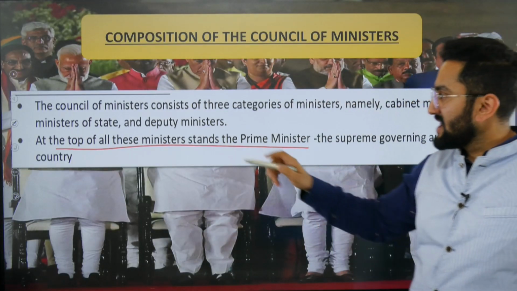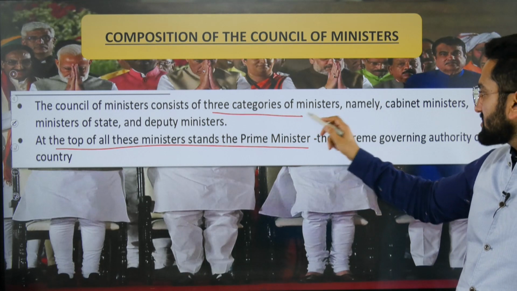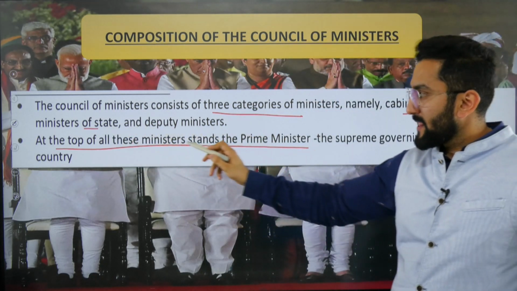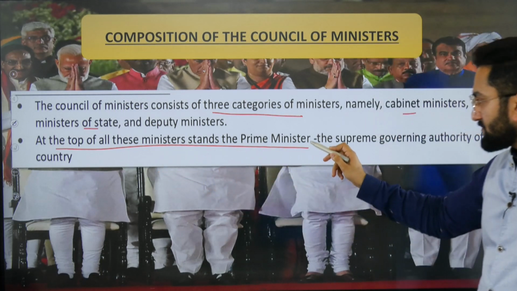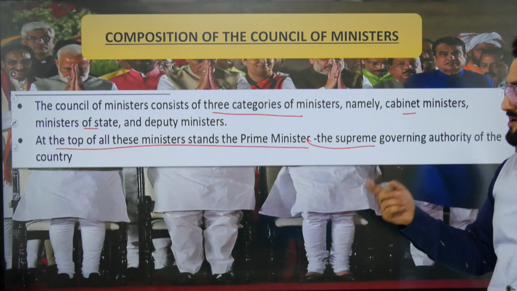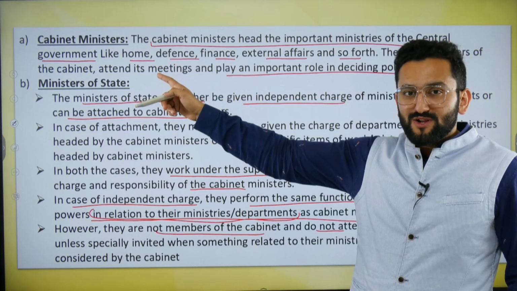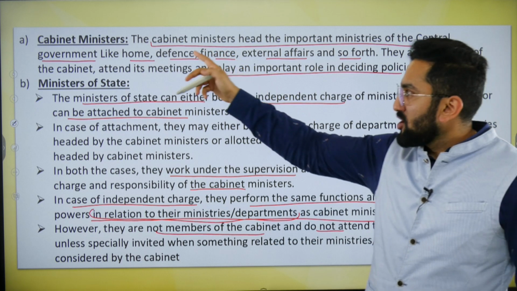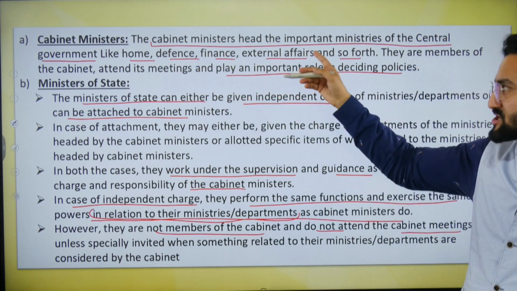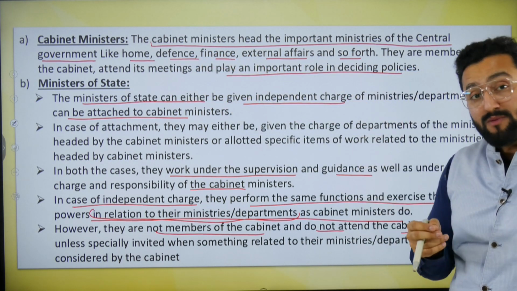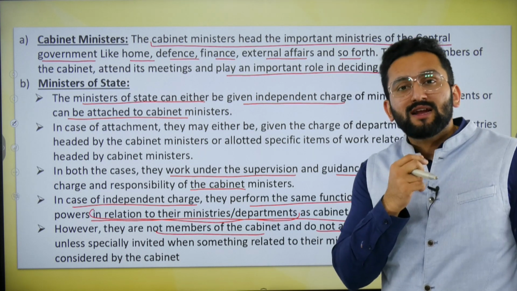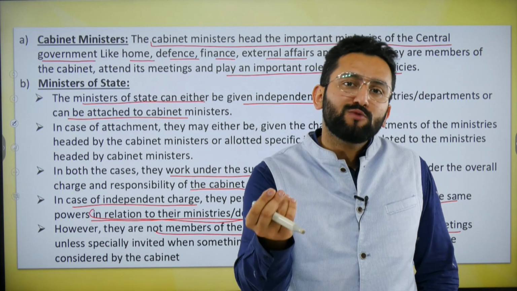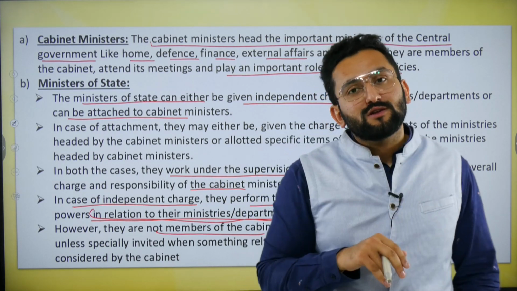Composition of Council of Ministers. As I told you, there are three categories of ministers: Cabinet Ministers, Ministers of State, and Deputy Ministers. At the top of all these, the Prime Minister is the supreme head, and after that there are Cabinet Ministers. Cabinet Ministers hold important ministries, for example, Home, Defence, Finance, External Affairs, etc. It may be possible that the Prime Minister decides that now the Power Minister is going to be given the status of Cabinet Minister.